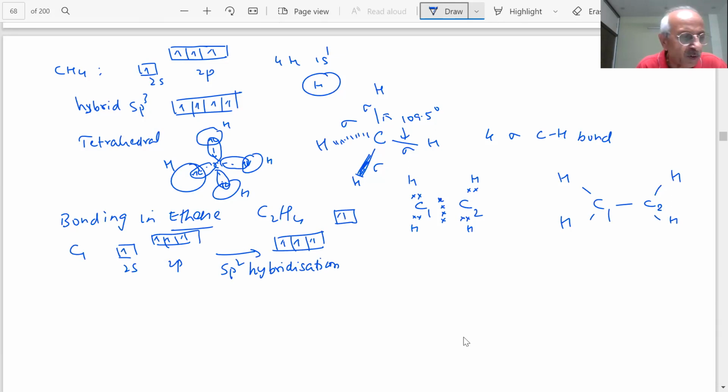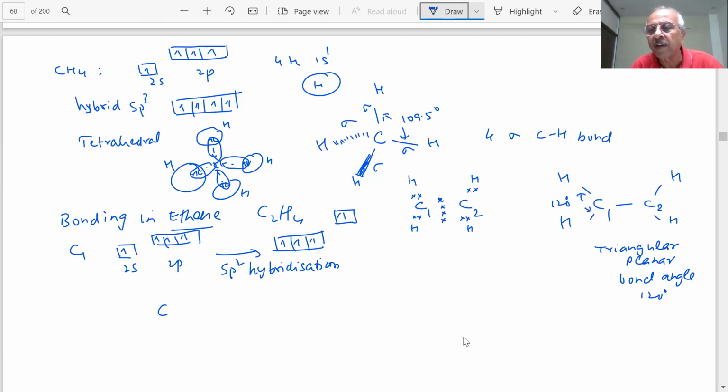So these 3 sp2 orbitals are what are formed, students. This is my carbon. The 3 sp2, 3 domains of electrons. What will that be? It will be triangular planar, students. And the bond angle will be 120 degrees. This angle is how much? 120 degrees. Each is 120 degrees. Total 360 degrees.